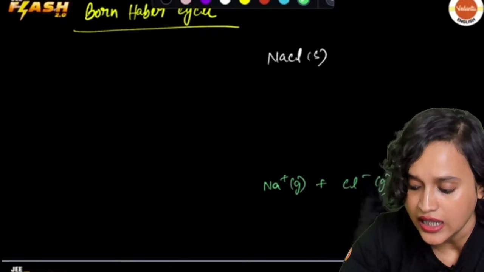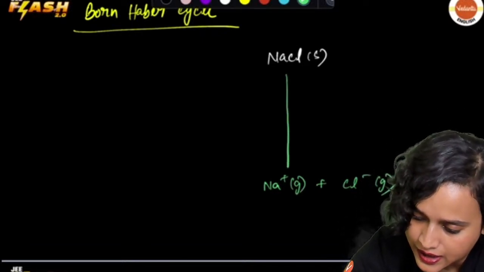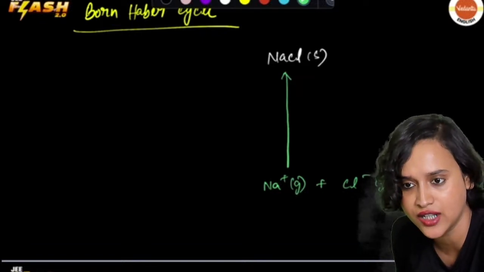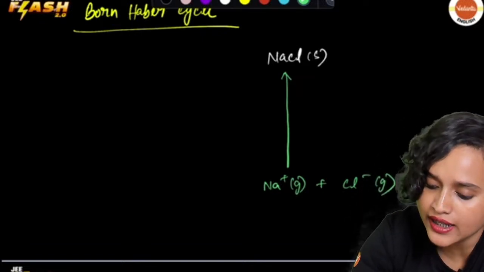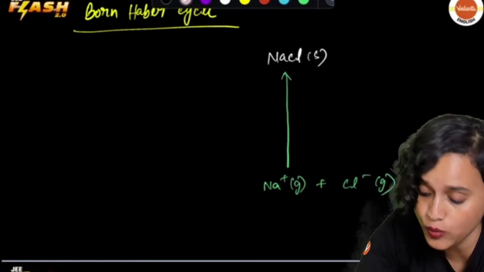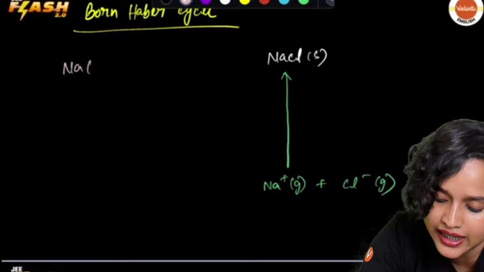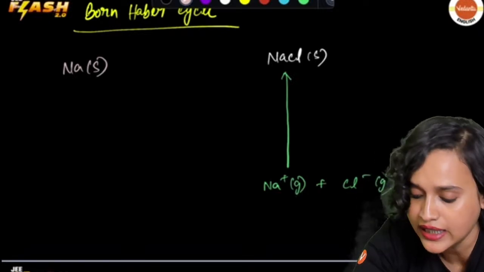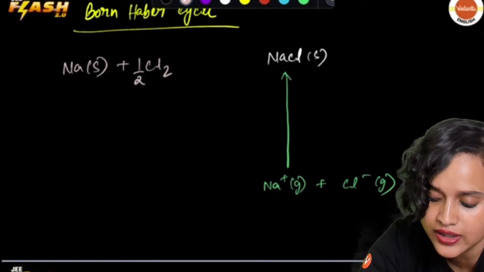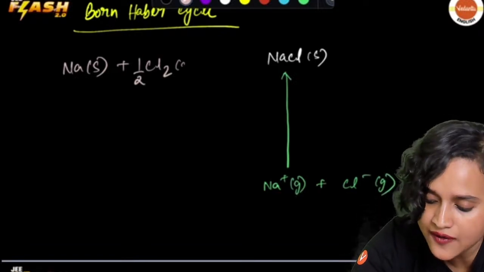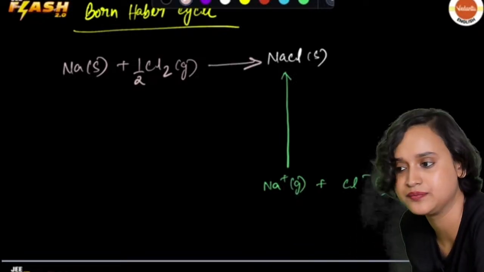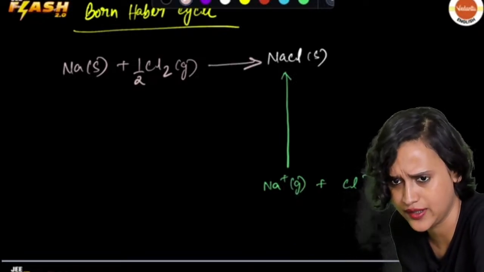Or I can take Na in solid state and half Cl2 in gaseous state, and then form this NaCl. I can do this also.